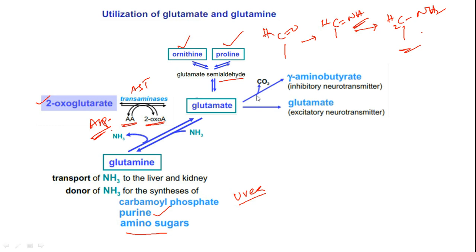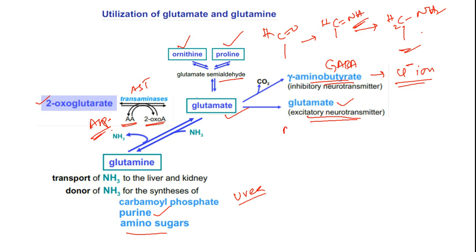Glutamate upon decarboxylation gives a very important biochemical, gamma aminobutyric acid, or in short form we call it GABA. This is a chloride ion channel opener, thereby it takes in chloride ions and hyperpolarizes the cell. That's the reason why GABA is considered an inhibitory neurotransmitter. But very interestingly, glutamate itself is an excitatory neurotransmitter. It works via sodium ion channel mediated activation of a nerve cell.